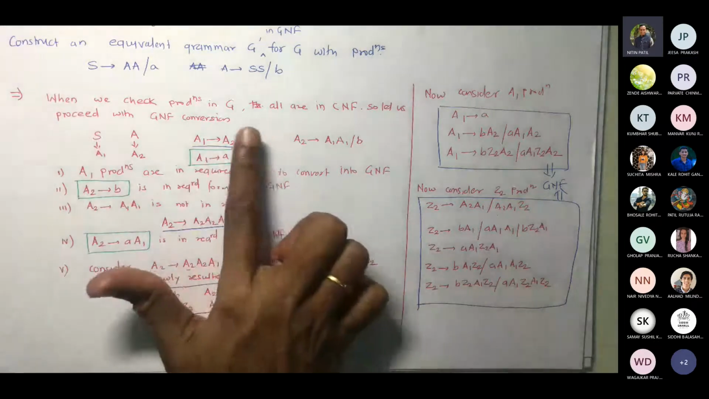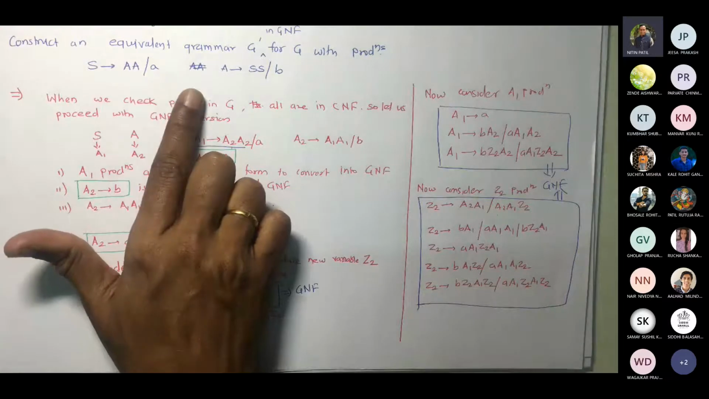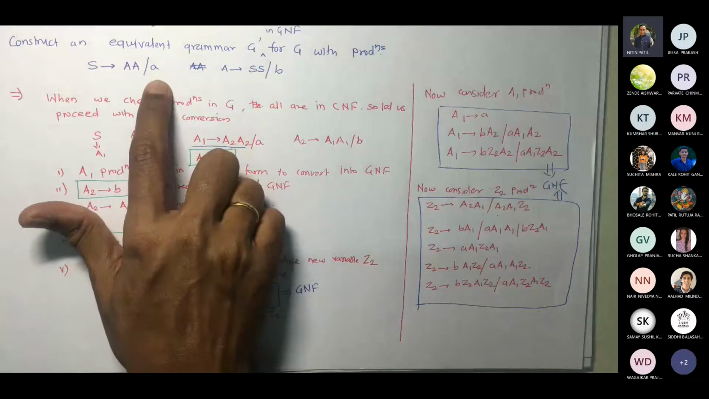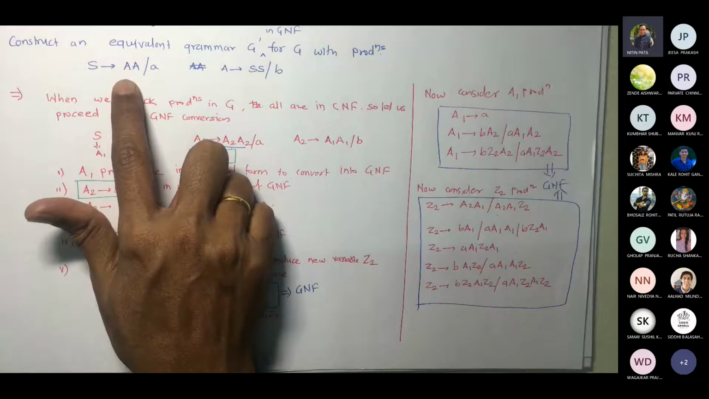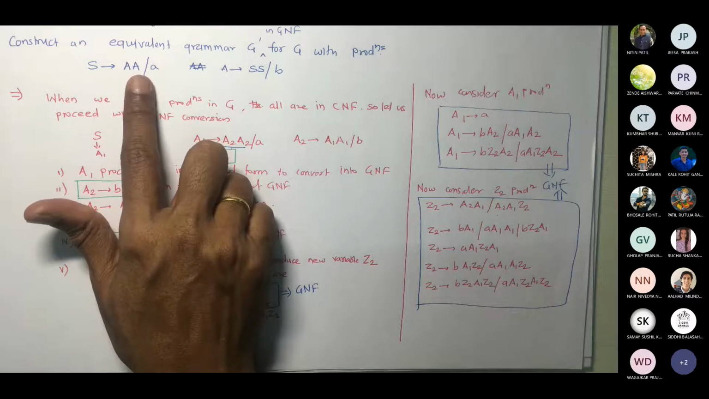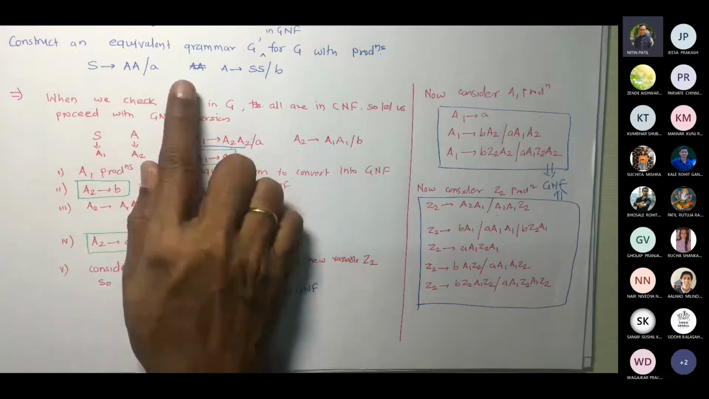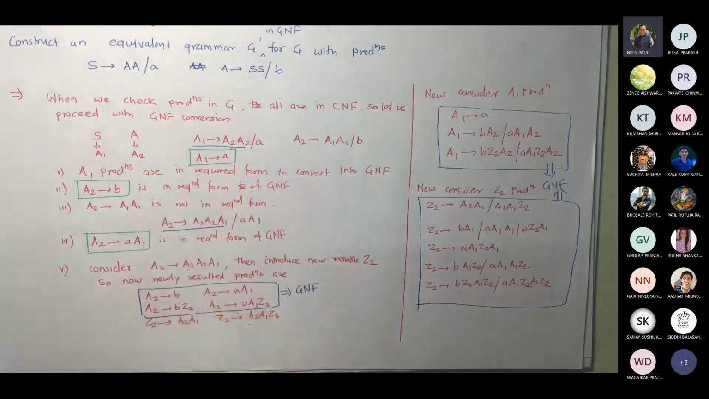What is to be done? See the given grammar first. Check whether it is in CNF. CNF requires that only one terminal should be on the right side, or at most two variables on the right side. Nothing with one or more than two variables on the right side is permitted in Chomsky normal form. So first verify whether the given grammar is in CNF or not. If it is not in CNF, we have already covered how to convert the grammar into CNF.